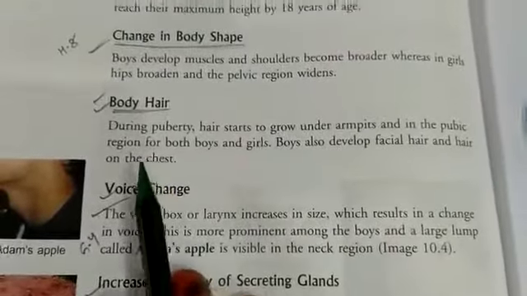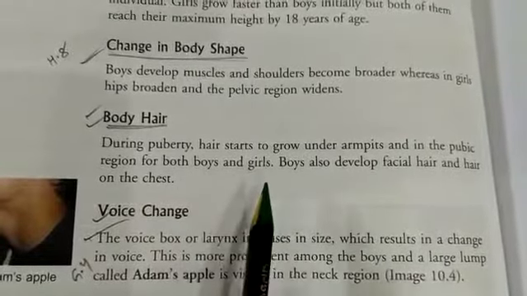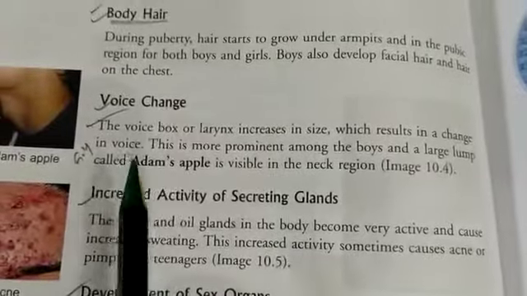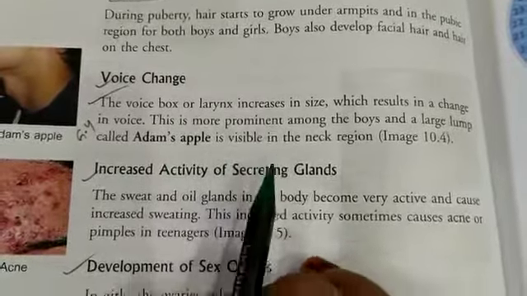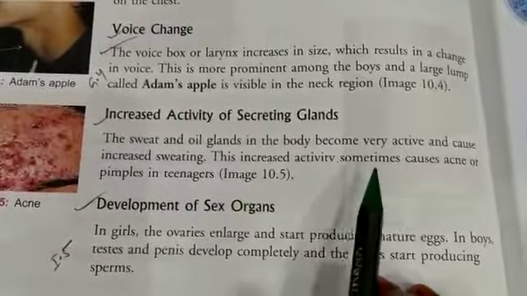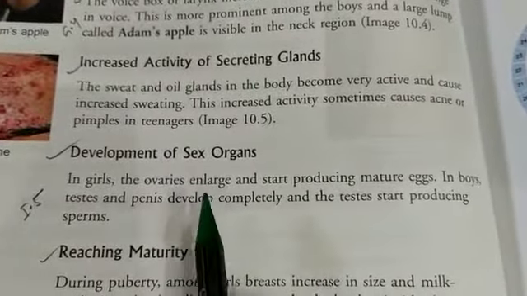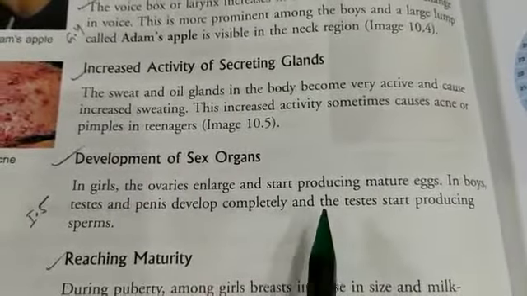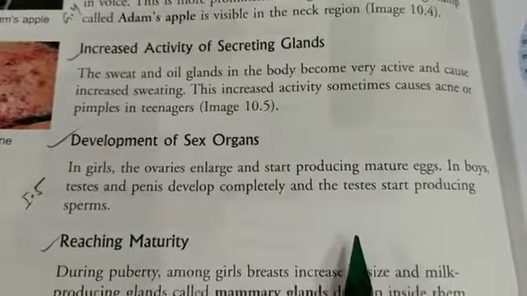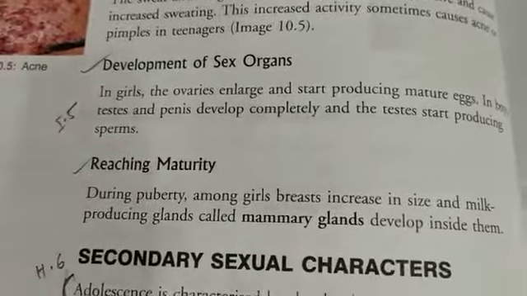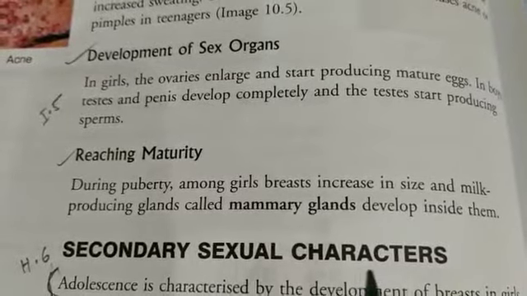Body hair: during puberty, hair starts to grow under the armpits and in the pubic region for both boys and girls. Then voice change takes place, and among the boys a large lump like Adam's apple is visible. The sweat and oil glands in the body become very active and cause increased sweating. Then development of sex organs. In girls, the ovaries enlarge and start producing mature eggs, and in boys, testes and penis develop completely and the testes start producing sperms. Then reaching maturity: during puberty, among girls, breasts increase in size and milk producing glands called mammary glands develop inside them.